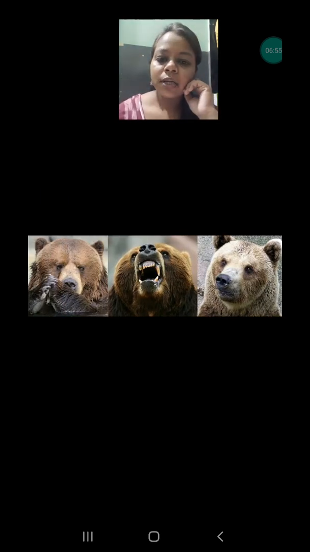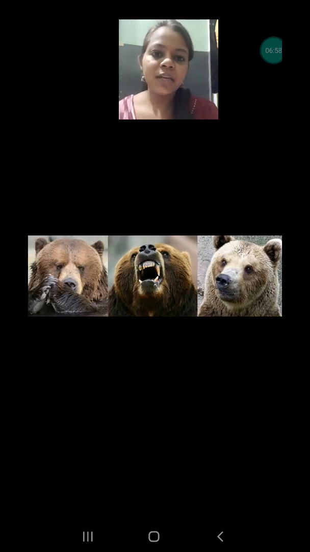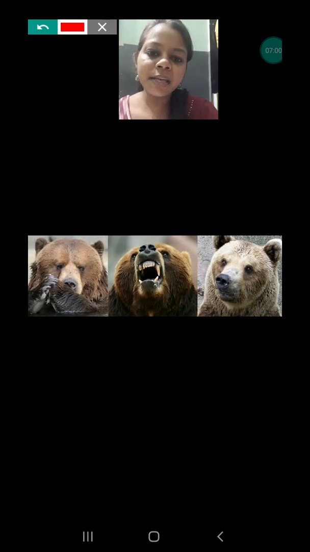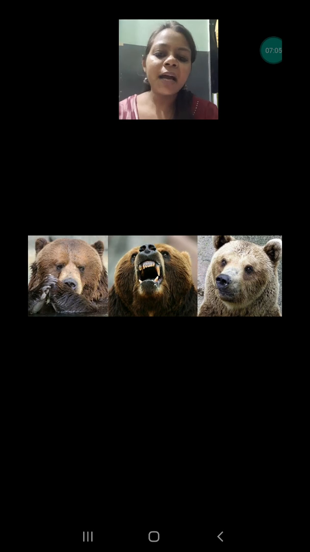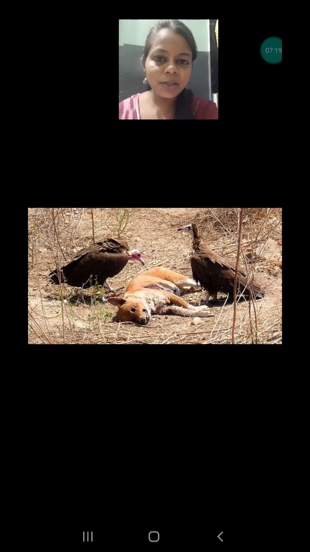So you can see this is the bear, okay. If you see the teeth of this bear, which is an example of the omnivorous, the front one is sharp, whereas the two teeth are very pointed and the backward is the broader. So all these types of teeth are found in these animals. So that's it only, okay. There is not more anything to know in this video. I hope you all have understood this and you will read the book again and again.